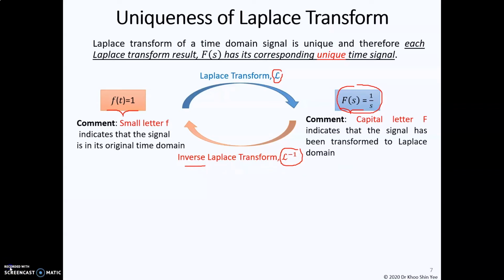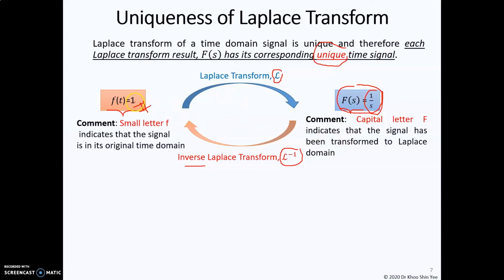We use the symbol L to indicate Laplace transform, and L inverse to indicate inverse Laplace transform. The Laplace transform and inverse Laplace transform are unique, because when you perform the Laplace transform, you will always get the same answer. If you perform it on a constant equal to 1, you will always get the answer 1 over s. And when you take the inverse Laplace transform of 1 over s, you will always get 1.